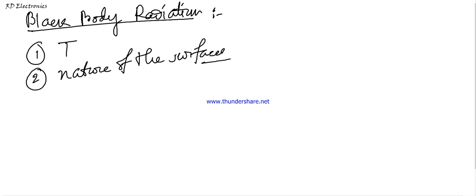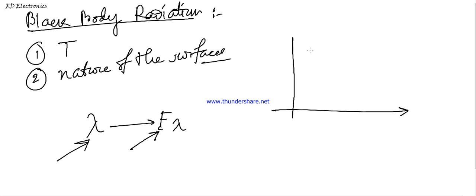Students, please note that there is a relationship between wavelength and intensity of radiation. In the next part we discuss lambda versus E lambda. Lambda is the wavelength, and we plot a graph from which we draw different conclusions. E lambda is the energy spectral density, also known as the intensity of radiation. If we plot lambda here and the value of E lambda here, the radiation graph looks like this.